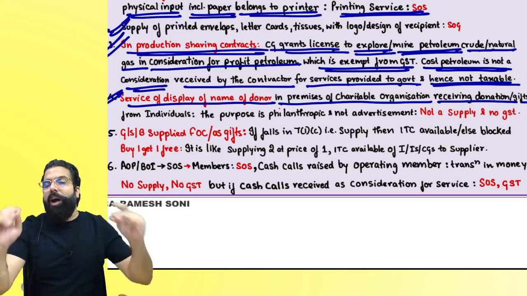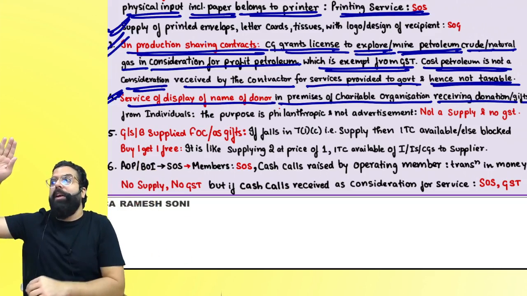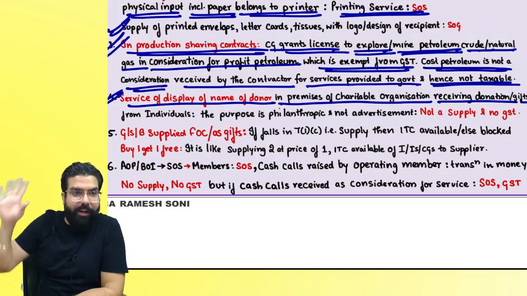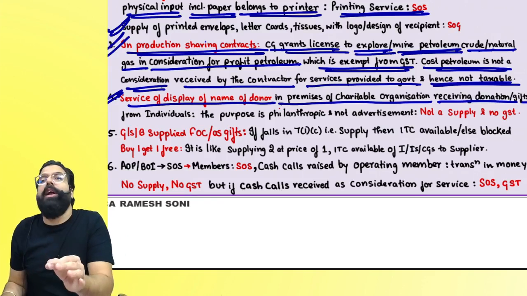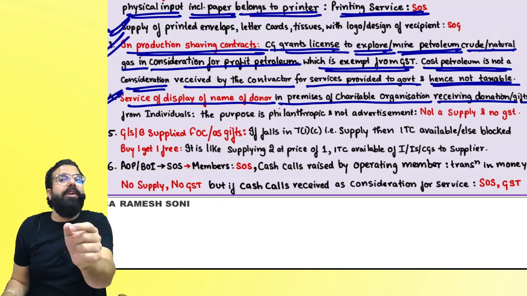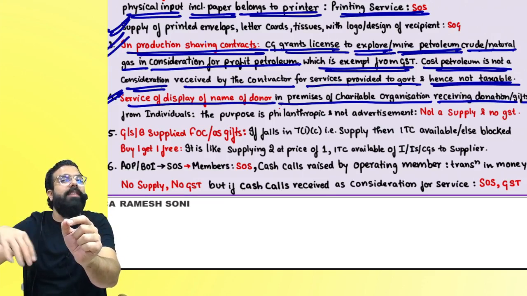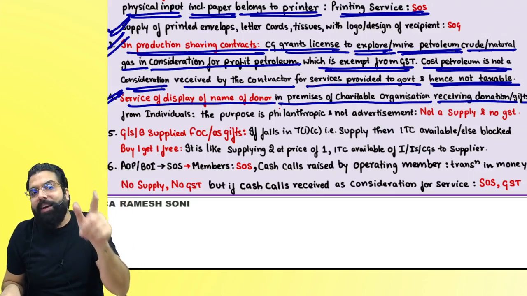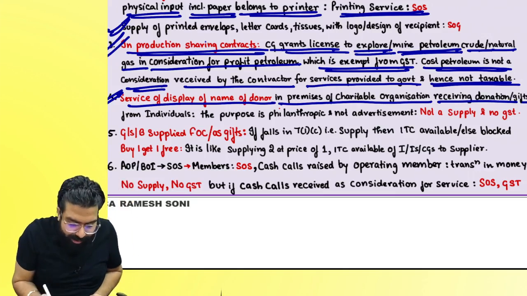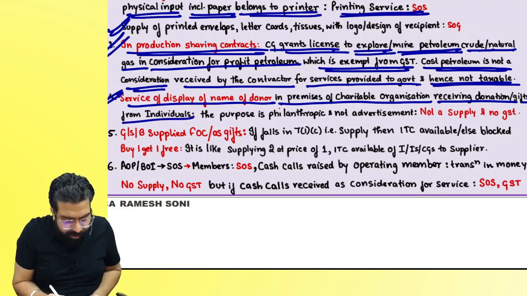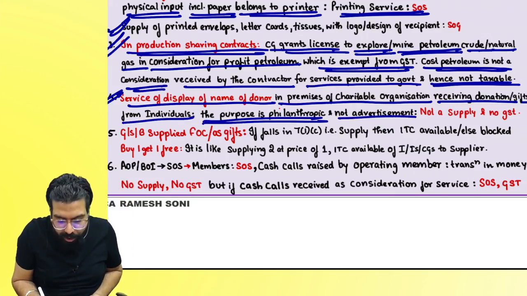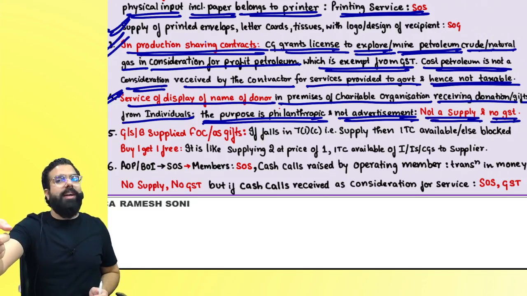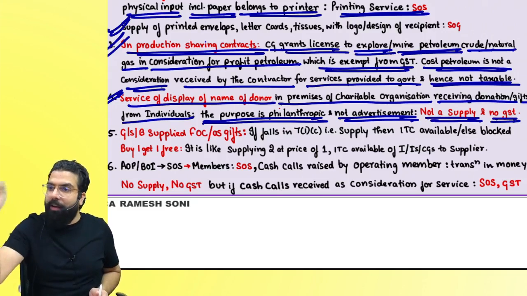However, if you give me 10 lakh rupees and I put a nameplate in the temple premises saying received from Radha and Co, Chartered Accountants, Bangalore, then I have advertised your business. I have given you advertisement service and you have given me 10 lakh rupees. That 10 lakh rupees is the consideration for the advertisement service, and that will be taxable. Can I go ahead, everyone? It says if you are receiving a gift or donation for a philanthropic purpose and not advertisement, it is not a supply and no GST. But if I advertise your business, then GST will come.